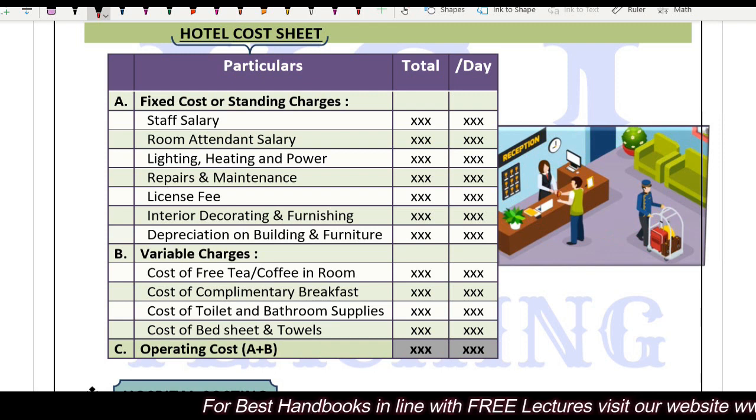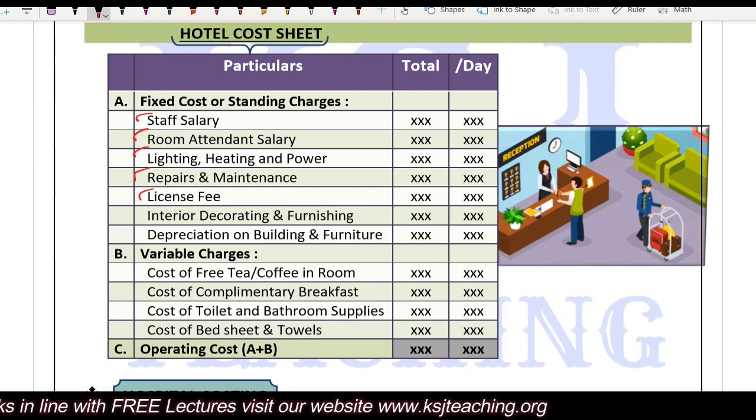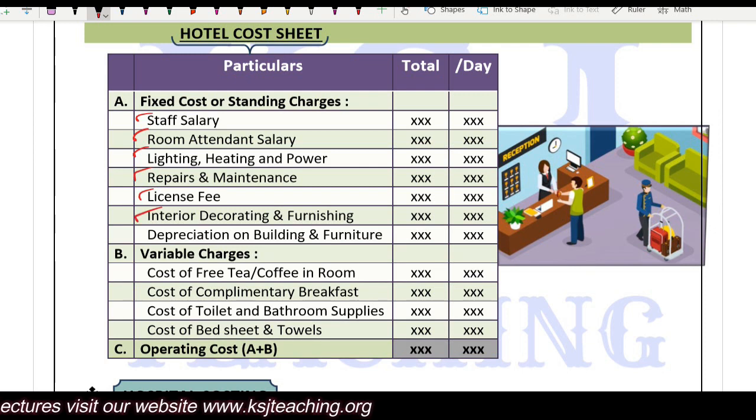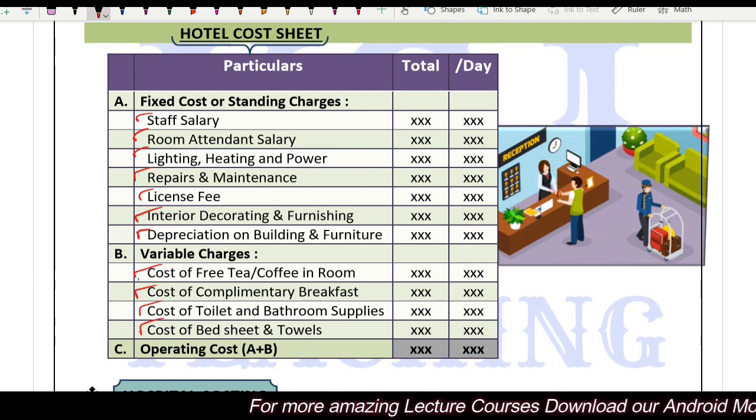Fixed or the standing charges are there: staff salary, room attendant salary, lighting, heating, power, repairs, maintenance, license fee, interior decorating and furnishing, depreciation on the building and furniture. Then variable cost is there: cost of free tea, coffee in the room, cost of complimentary breakfast, toiletries, bathroom supplies, cost of bed and bed sheet. These are the variable expenses, total operating cost.